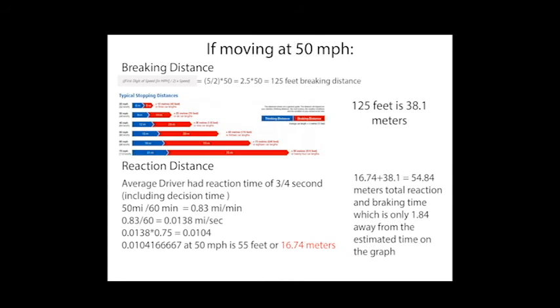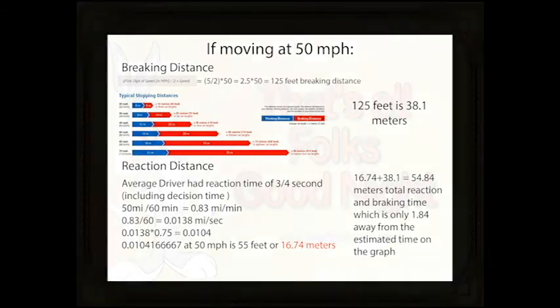To find the total braking and reaction distance, you would just have to add them, which in this case would be 16.74 plus 38.1, which is 54.84. In the graph, it says it would be 53 meters, and we're only away by 1.84.